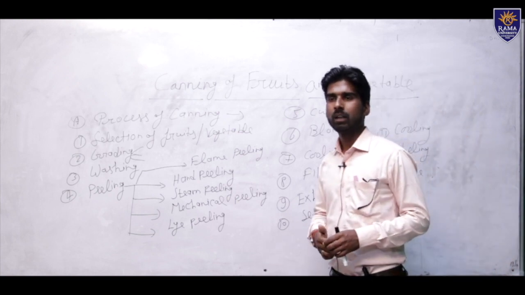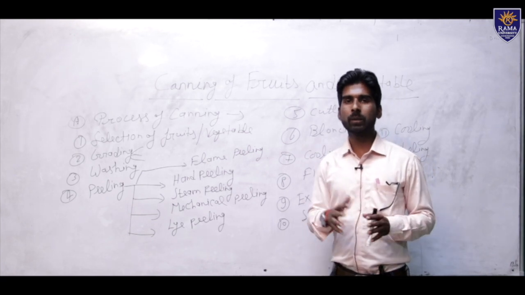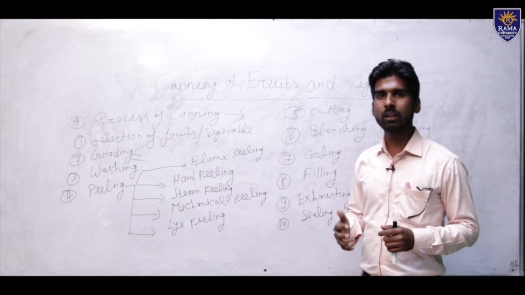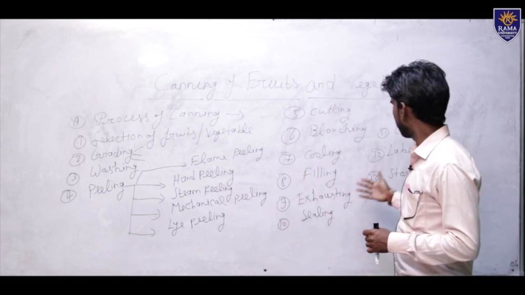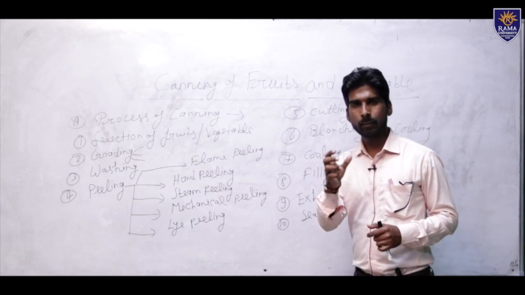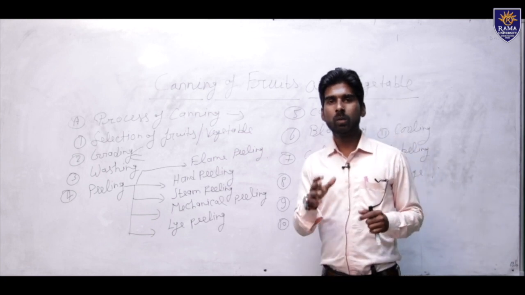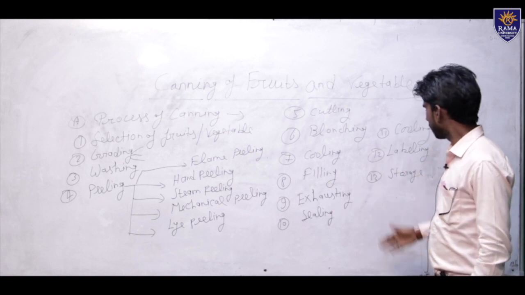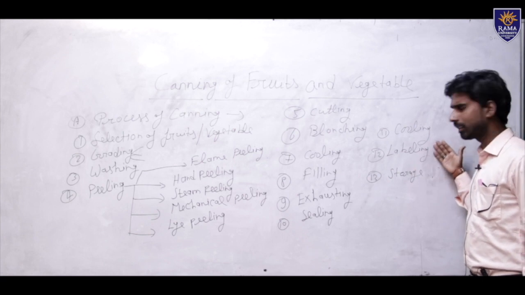Labeling means when the products are prepared, and different cans, bottles and plastic bottles are ready, then different marketing prices, trade names, company names or logos are labeled on the bottles. This is called labeling.